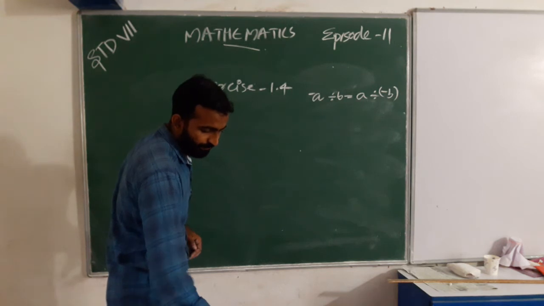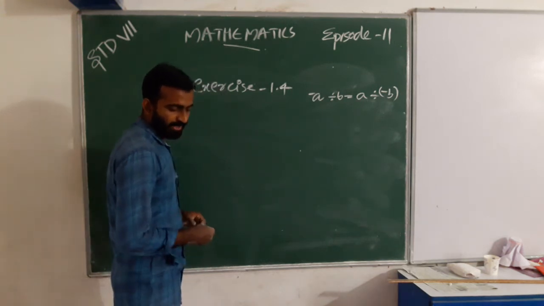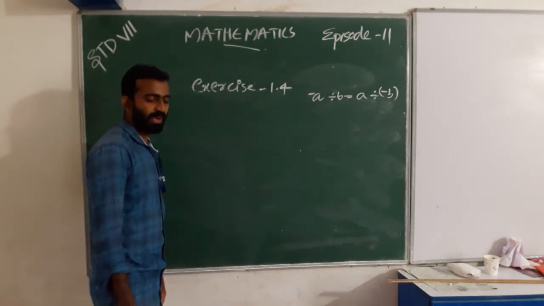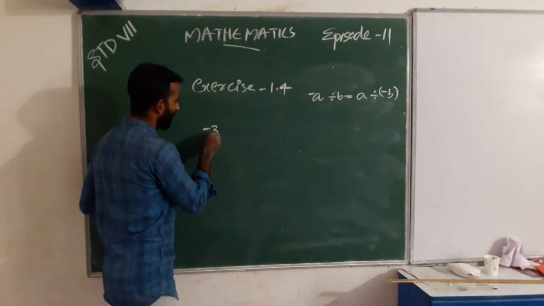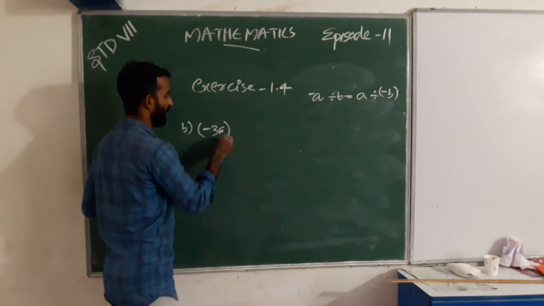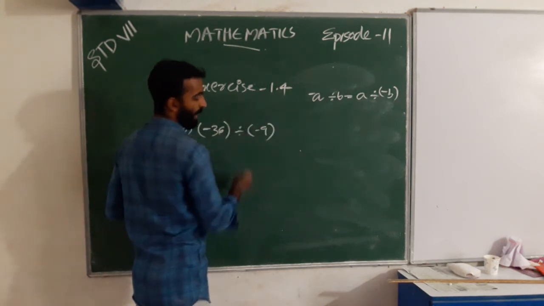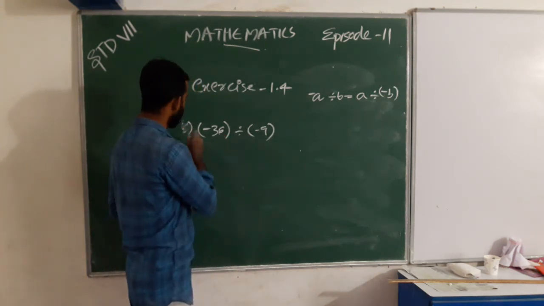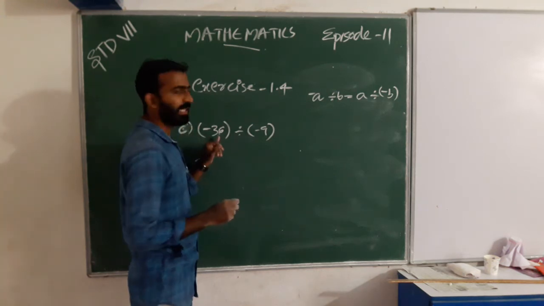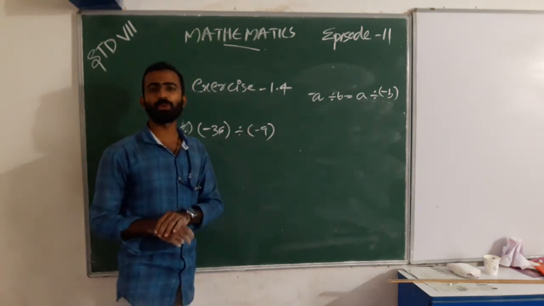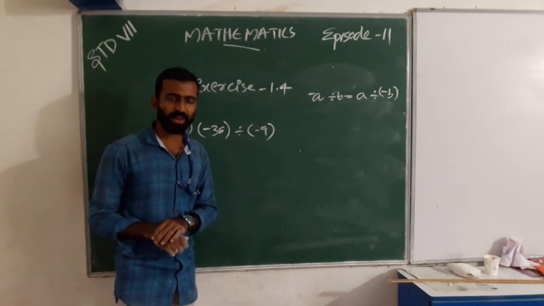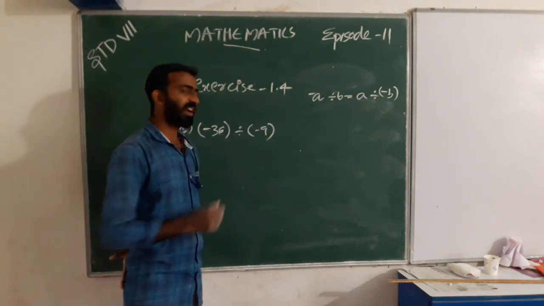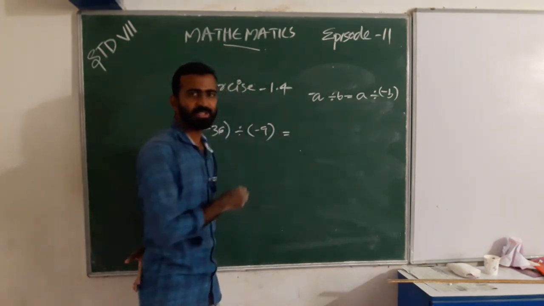The next one is the C part. Negative 36 divided by negative 9. What can we write here? Anyone can say?